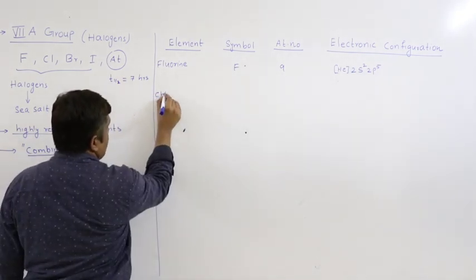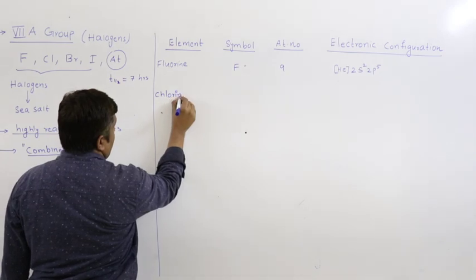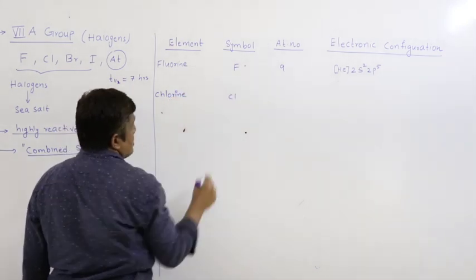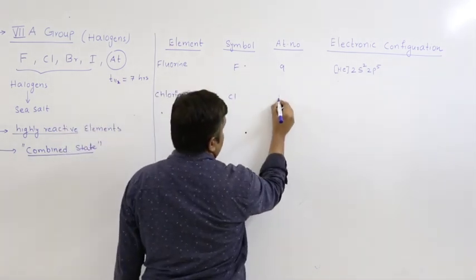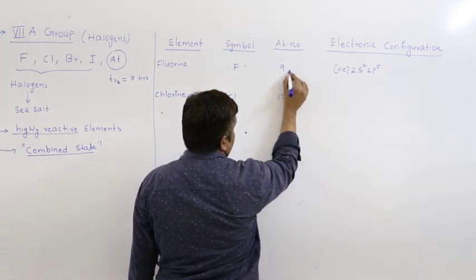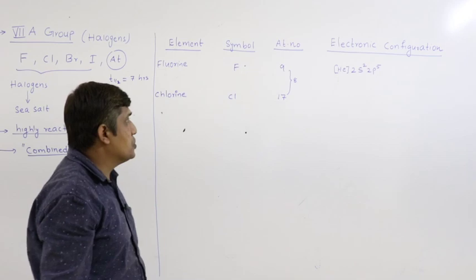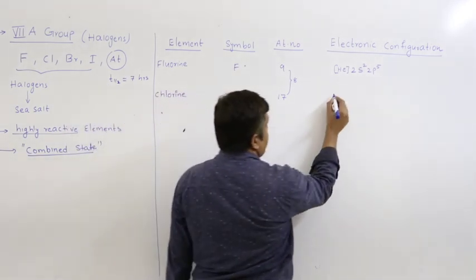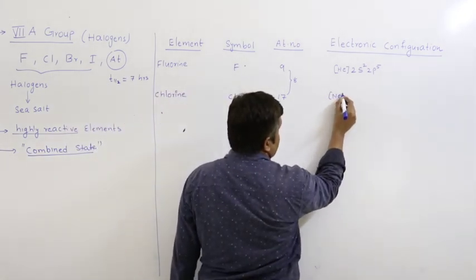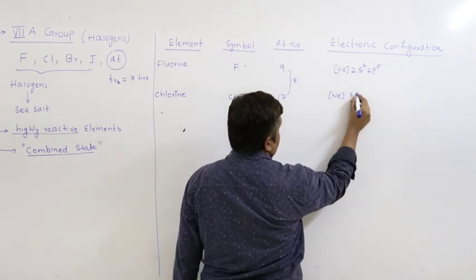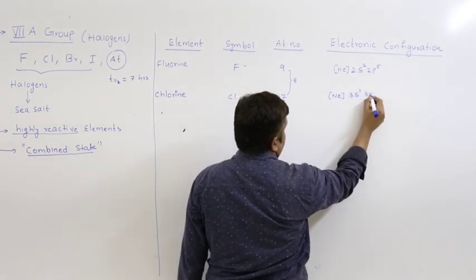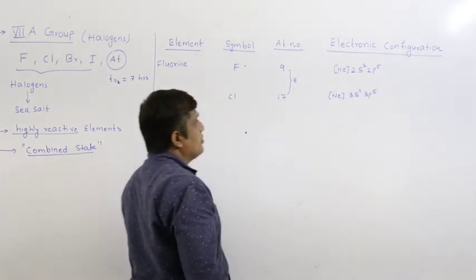Next, chlorine, Cl, 17. You have to add 8 electrons, 8 elements between these two. So here the nearest noble gas is neon, 3s2, 3p5.